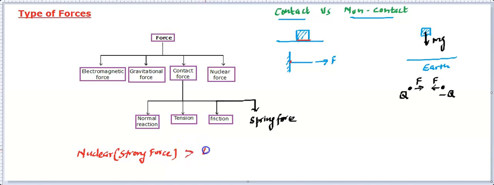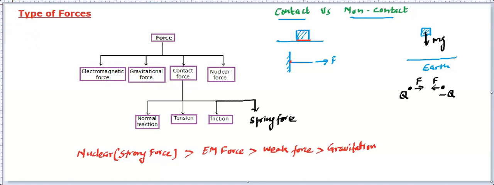Then comes the electromagnetic force. So the second in order of strength is electromagnetic force. Next is the contact force, which is also known by the term weak force. And the least strength is of gravitation. So gravitational force has the least value among these forces in their order of strength.